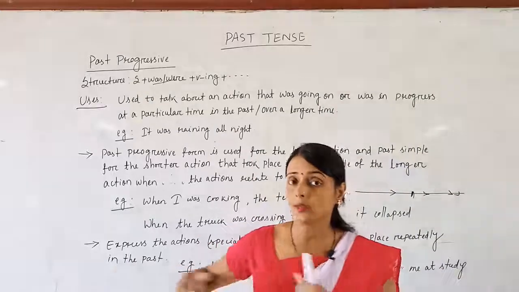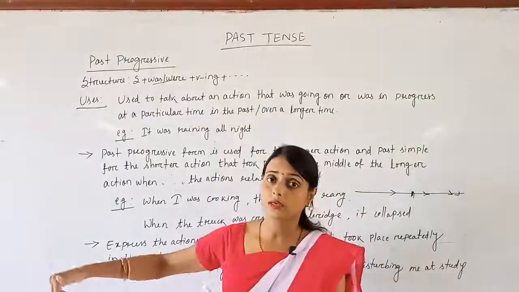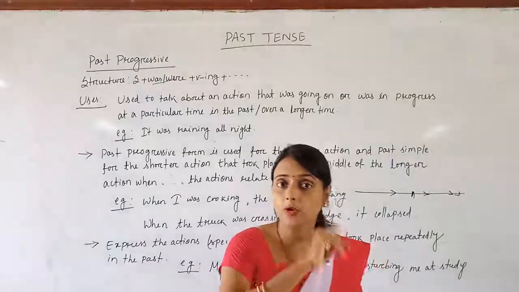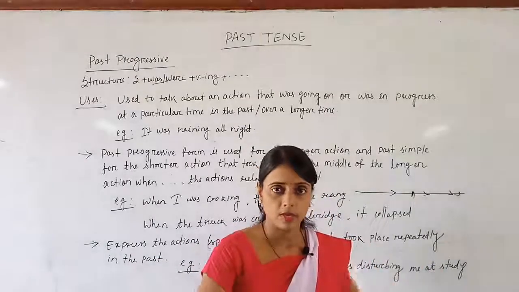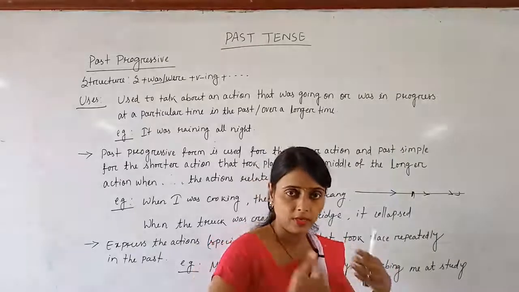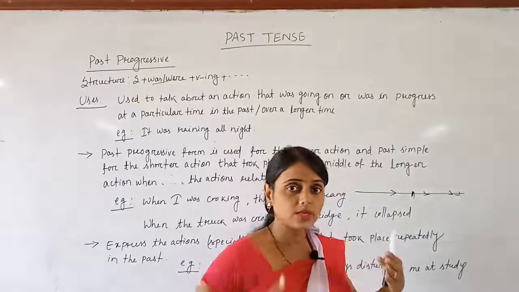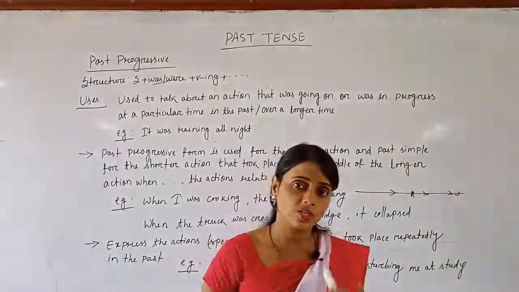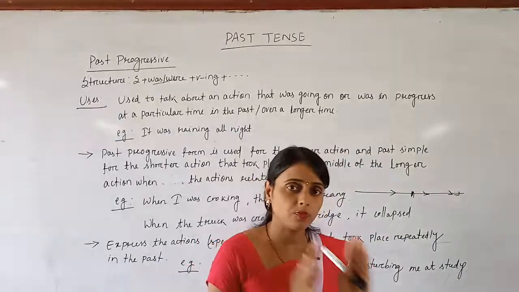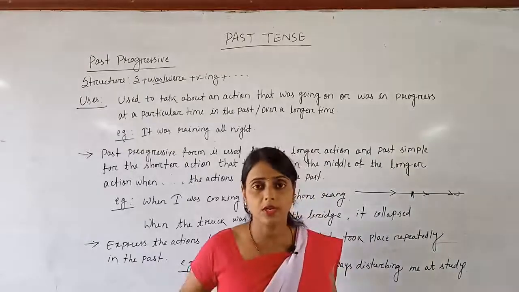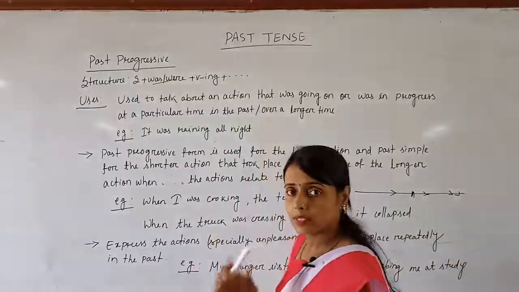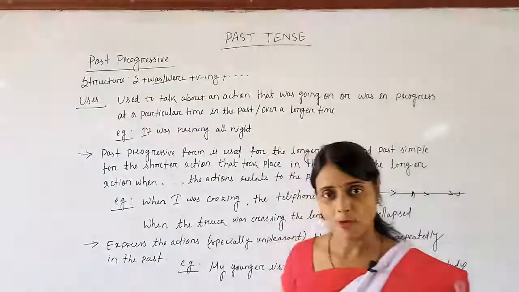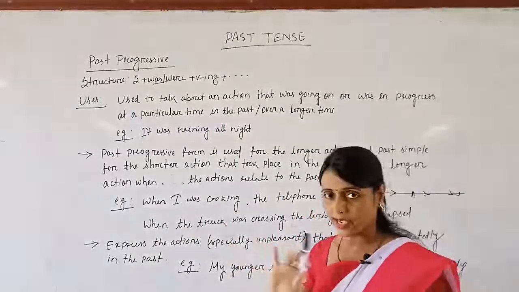Understood? When I was running, it is a continued work. This work is explained by using past progressive form. Someone pushed me, so my running is being halted. It came to a standstill because someone pushed me. So someone pushed me is the shorter action. In that case, someone pushed me is used by referring past simple, but I was running is used by using past progressive form. Clear?